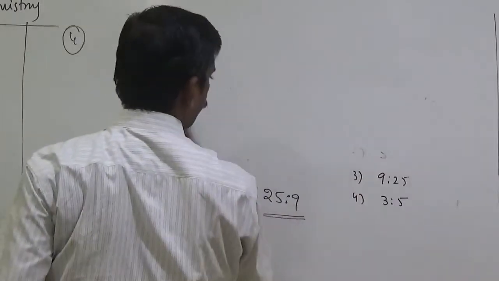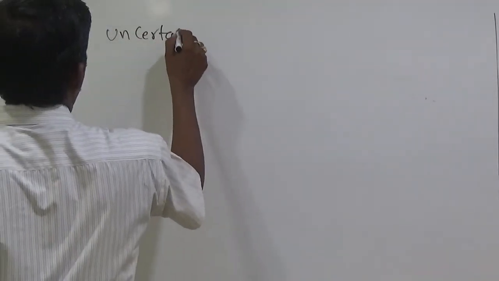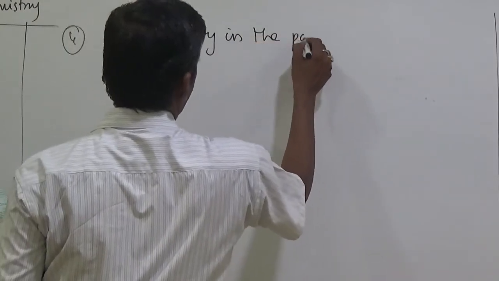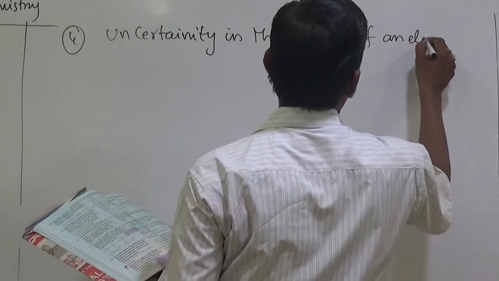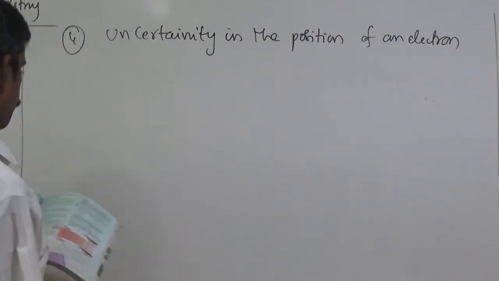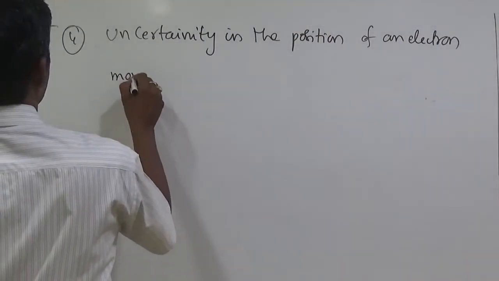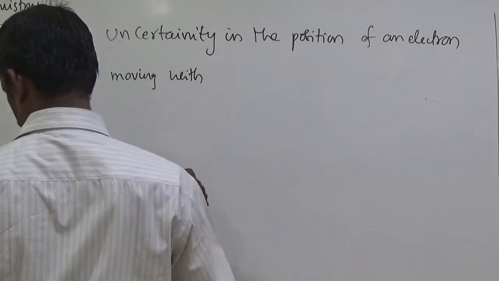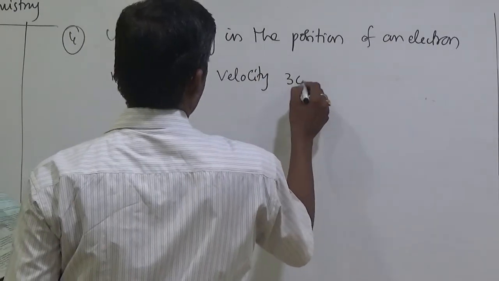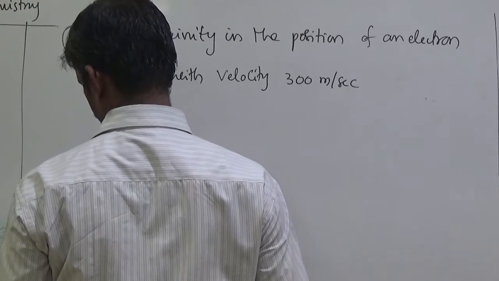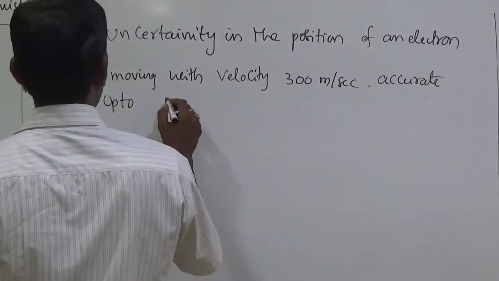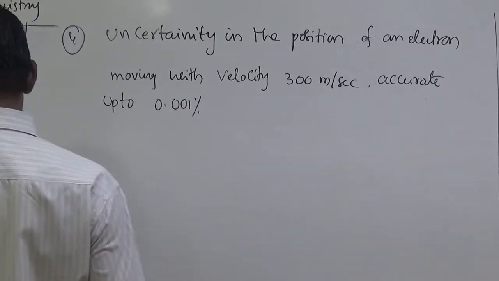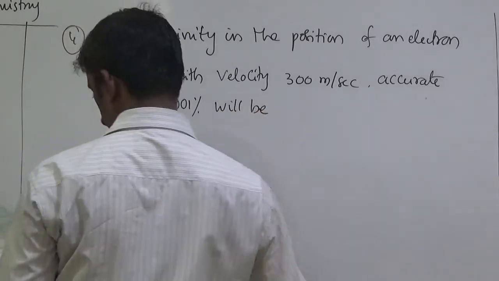Problem number 4. Uncertainty in the position of an electron moving with velocity 300 meter per second, accurate up to 0.01%, will be? Options: